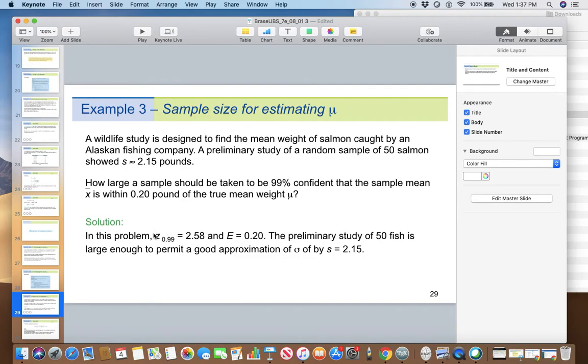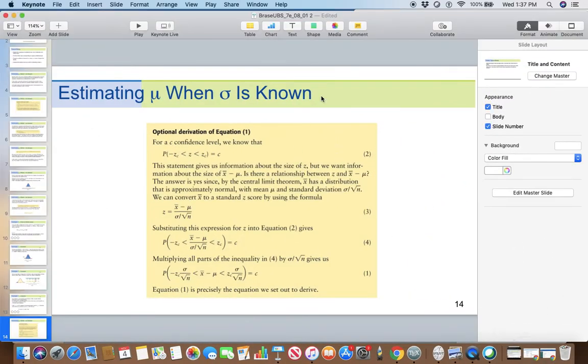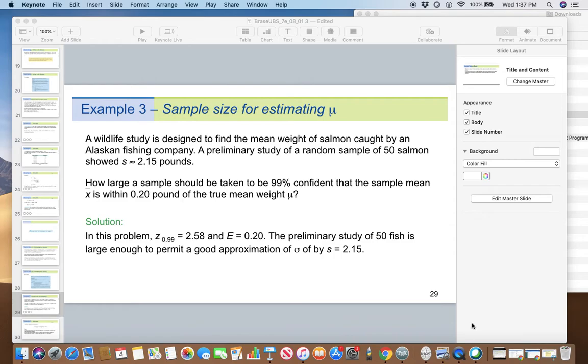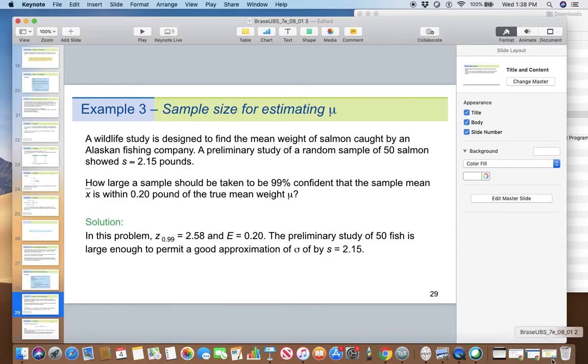First find the critical value for 99%. Use the table to find the critical value for 0.99. You will get this. E is given to be 0.2. That's the maximum error we are allowed.